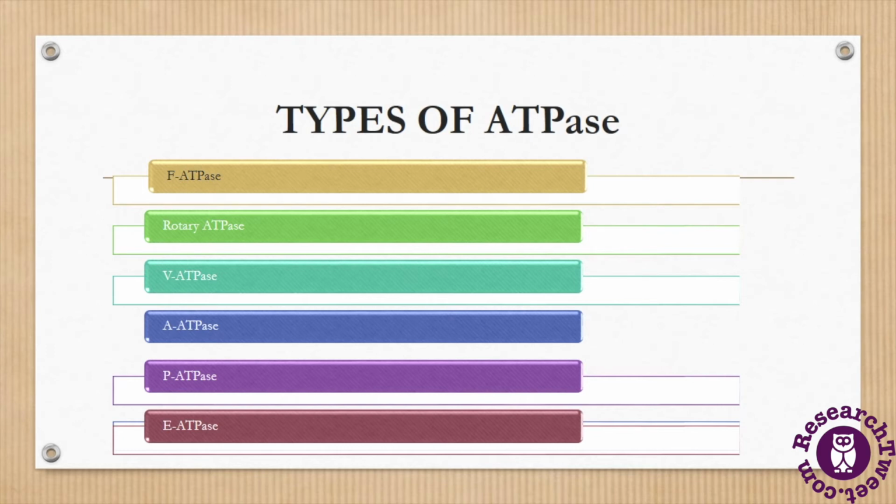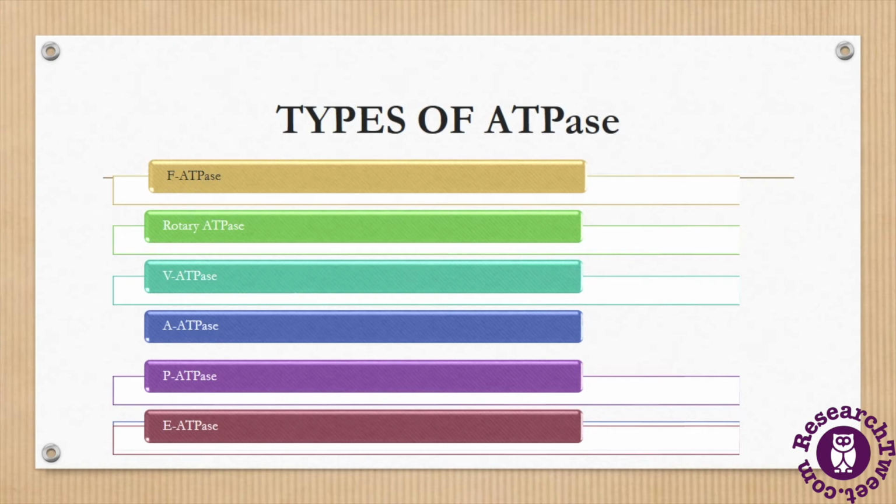The third type of ATPase, the A-ATPase, is found in archaebacteria, and the P-ATPases are found in bacterial cells, in some fungi, and in some eukaryotic plasma membranes also. The P-ATPase is also found in the plasma membrane of eukaryotic cells, like in the sodium potassium pump or many integral protein pumps, which carry out the active transport of solutes. This ATPase helps to transport ions across the plasma membrane and is found in integral proteins.